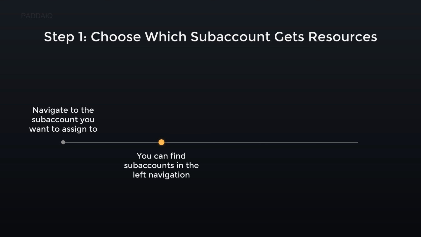You can find subaccounts in the left navigation. This means the list of subaccounts is always accessible on the left side of your screen. For instance, when you log in to manage different company departments, just look left to select the correct one. This ensures you always know where to locate and switch between your subaccounts quickly.